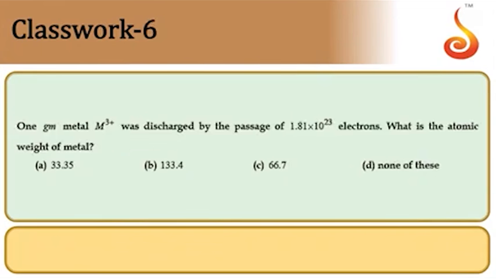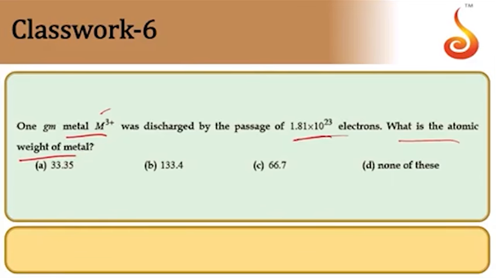Next one. 1 gram of metal M plus 3 was discharged by 1.81 into 10 power 23 electrons. What is the atomic mass of the metal? So 1 gram of metal in plus 3 state was discharged by passing a number of electrons equal to 1.81 into 10 to the power of 23.